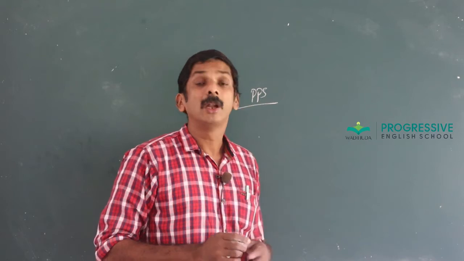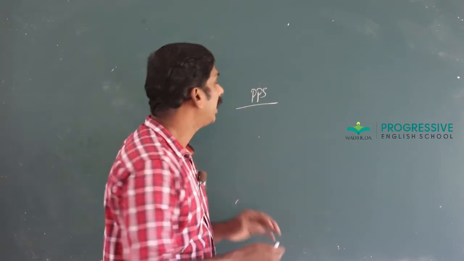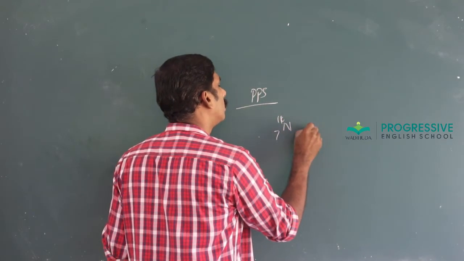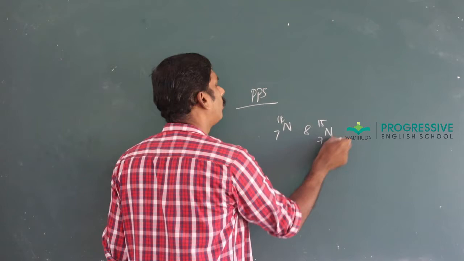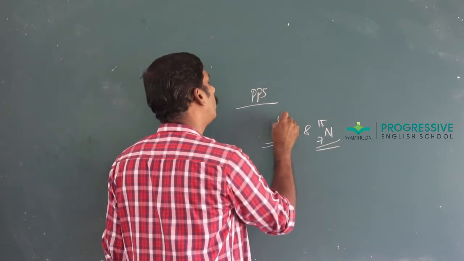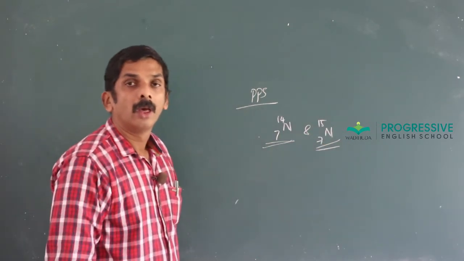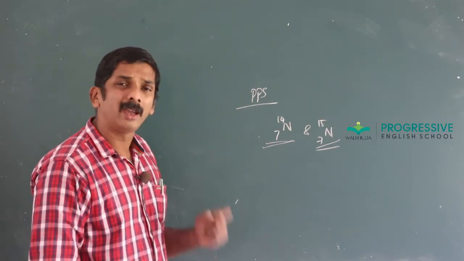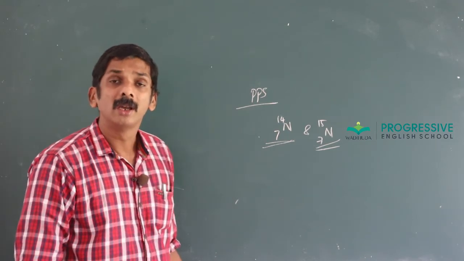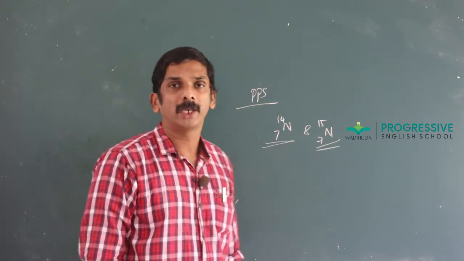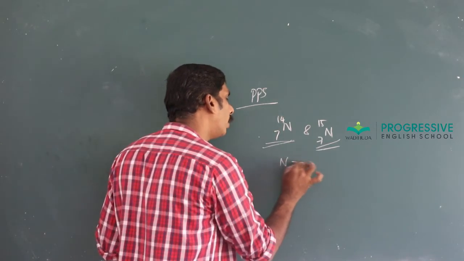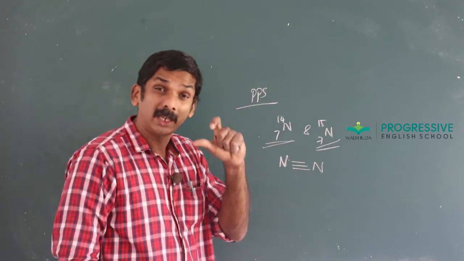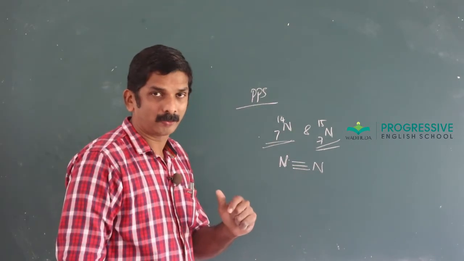It exists in two isotopic forms, N14 and N15. Also this dinitrogen is chemically inert at room temperature. It is less reactive at room temperature because of high bond enthalpy. Please stress that term. It is chemically inert at room temperature.